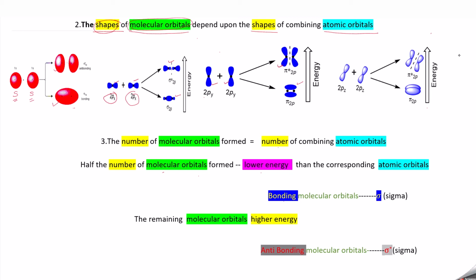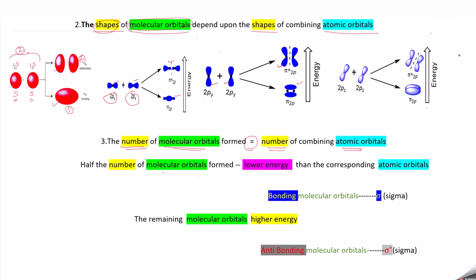Next, the third point: the number of molecular orbitals formed is equal to the number of combining atomic orbitals. For example, here the 1s orbital and 1s orbital mix. We have taken two atomic orbitals, and they combine to form two molecular orbitals, one here and one here.